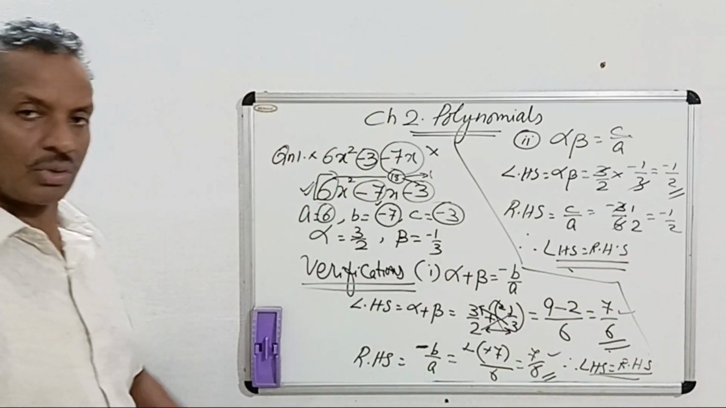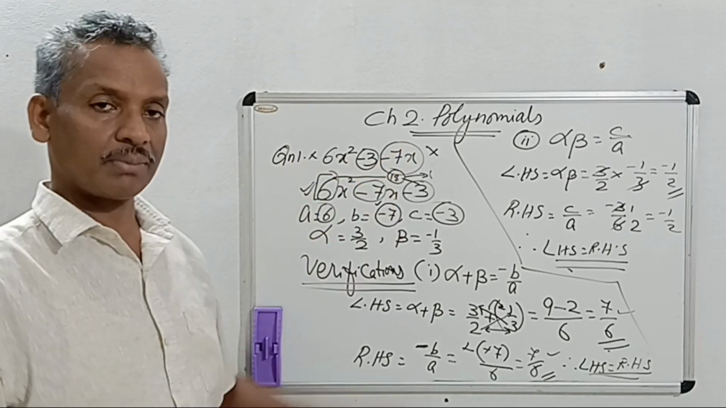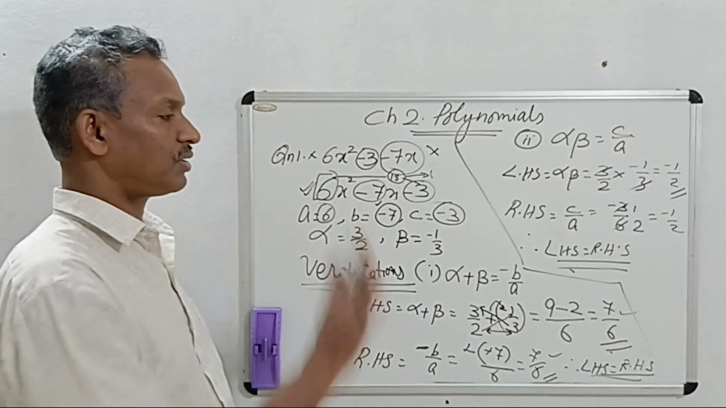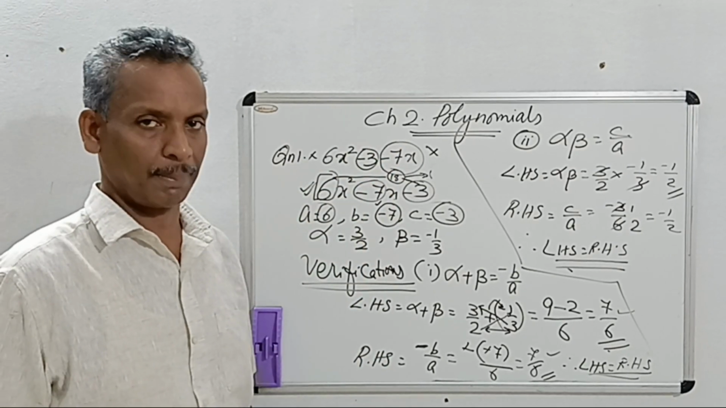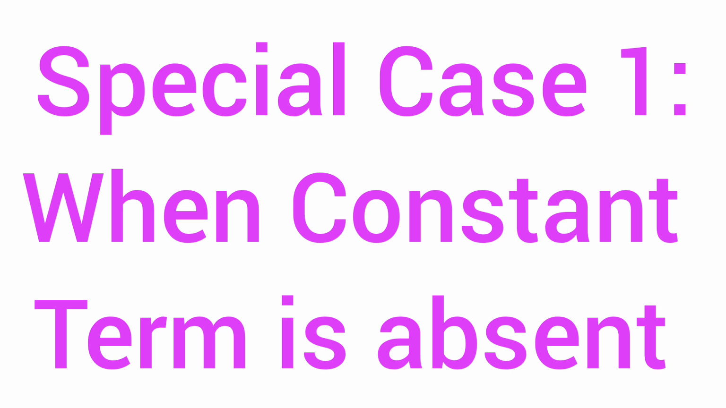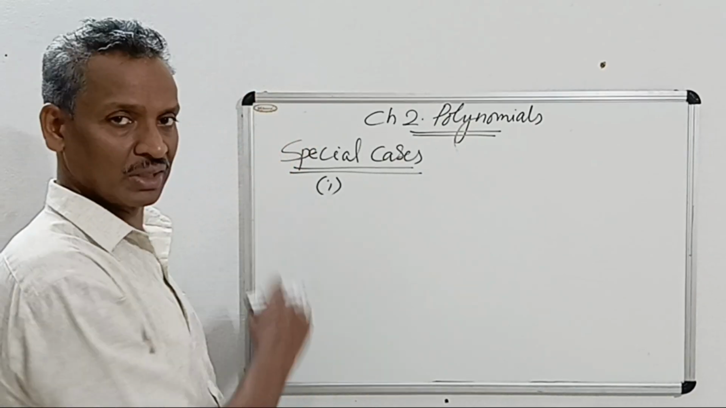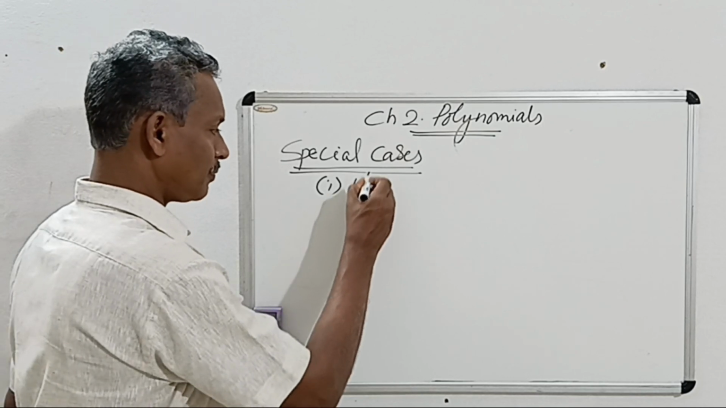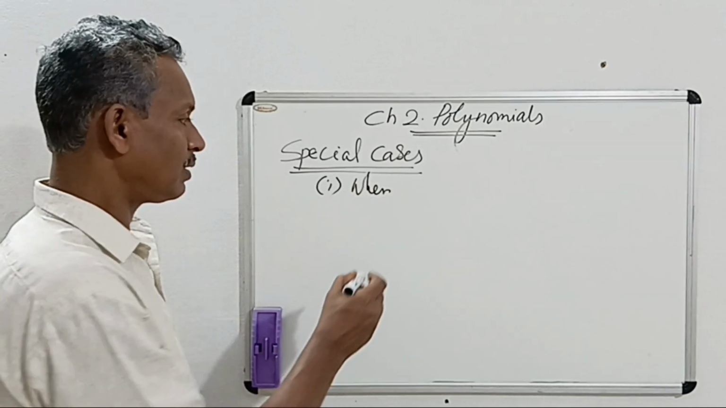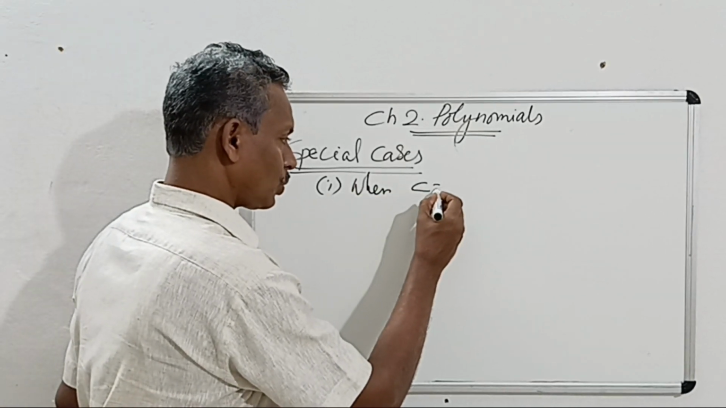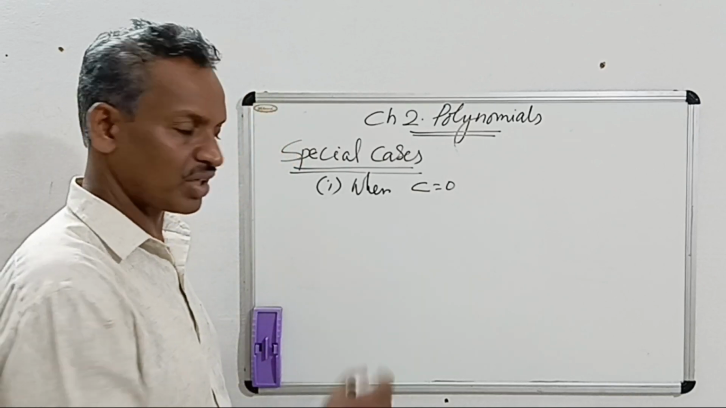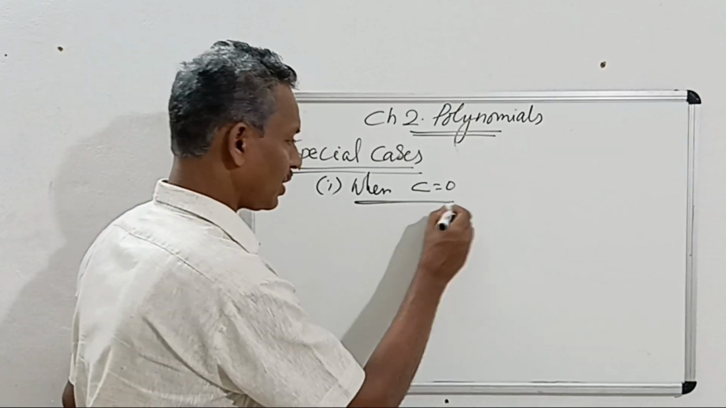In this question, only one problem: the terms were jumbled. You have to rewrite in the standard form. The rest all are same. We will discuss special cases. First special case is when the constant is 0. When the constant is 0, how do we do it?